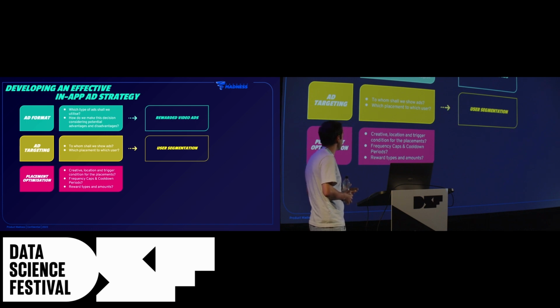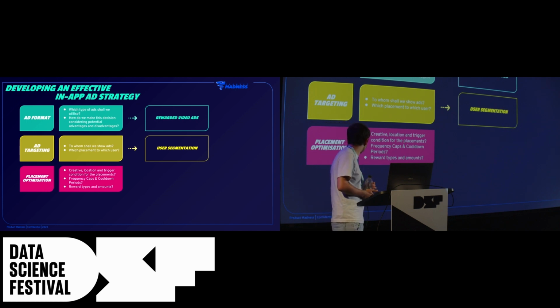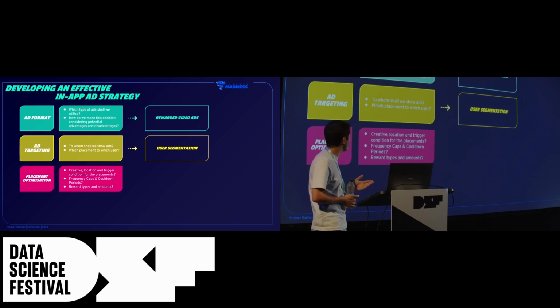For example, are we going to allow users to watch as many ads as they want, or are we going to limit? Or for a specific placement, are we going to allow users to watch that placement right after 1 minute? Or are we going to put some cooldown periods so that these ads are not exploited at all? And last but not least, in the placement optimization part, what are we going to offer as a reward? We can offer collectible items, or we can offer coin amounts, which users can utilize later on to spin and keep having fun. And what amount?